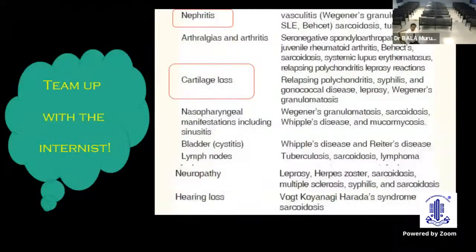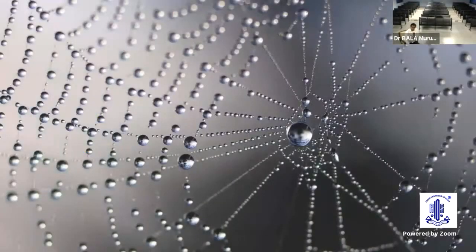We also need to team up with the internists, because a lot of the systemic associations could present from the history as well. In the general examination, if you see cartilage loss, we need to ask whether we are dealing with relapsing polychondritis, syphilis, or gonococcal disease. So people could look at this picture as a big cobweb, but there are also a lot of pearls. These pearls could help us to unravel the enigma of uveitis.